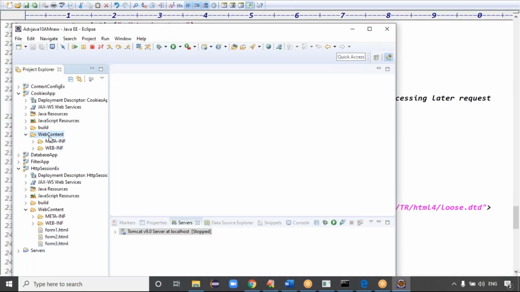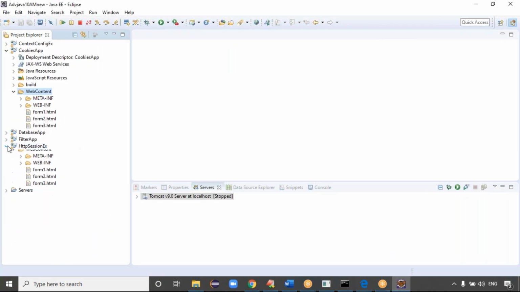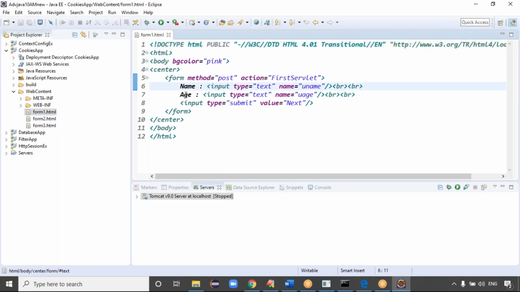In the web content folder directly, I'm placing the three forms: form 1, form 2, form 3 is ready. When I click form 1, guys, it contains a form 1 HTML file, which contains the name and the age. So here it contains the username and user age, right?